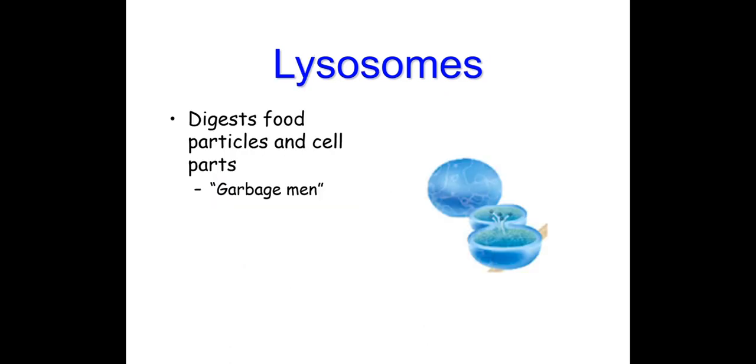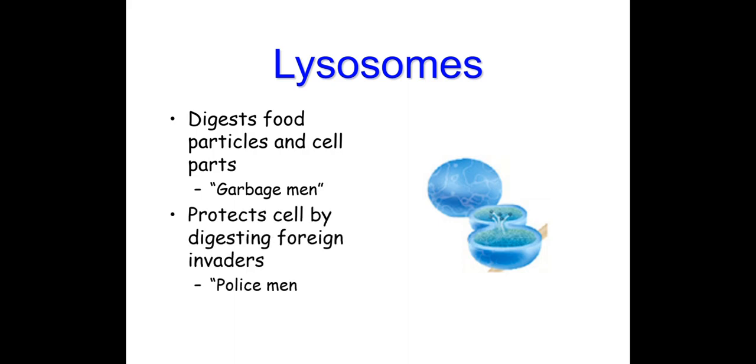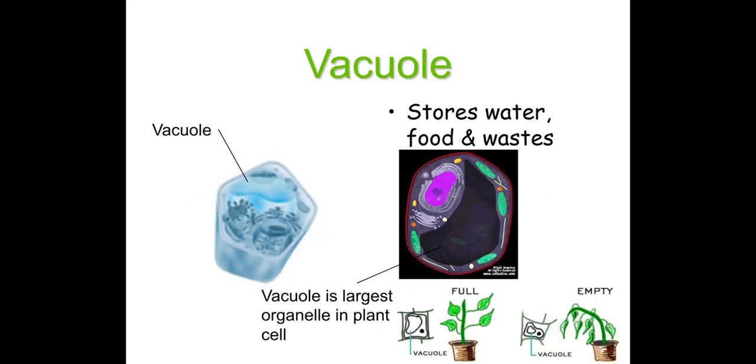Next one is lysosomes. Lysosome is a kind of organelle which digests food particles and cell parts. Lysosome is also known as the garbage man, where the materials which are not needed by the cell are digested or broken down. It protects the cell by digesting foreign invaders. That's why it acts as a policeman also.